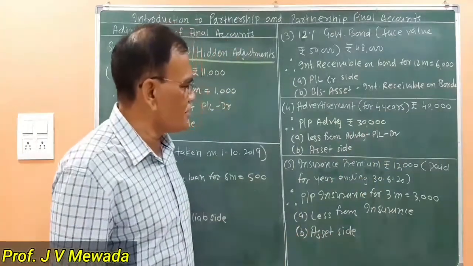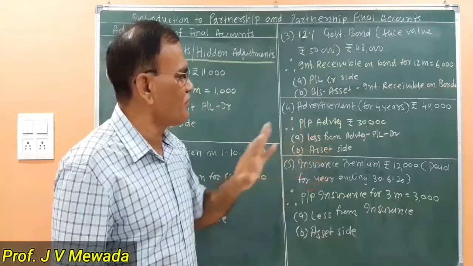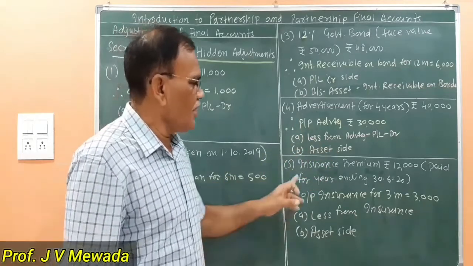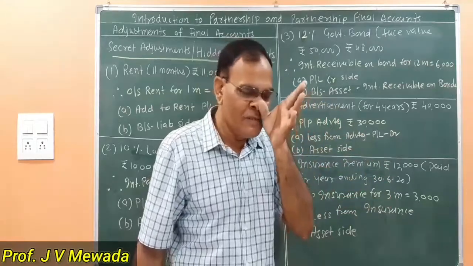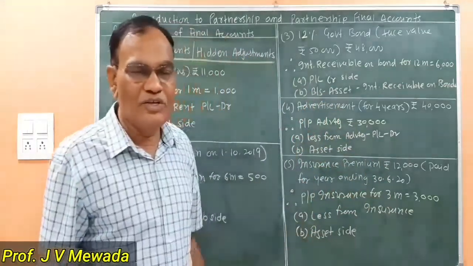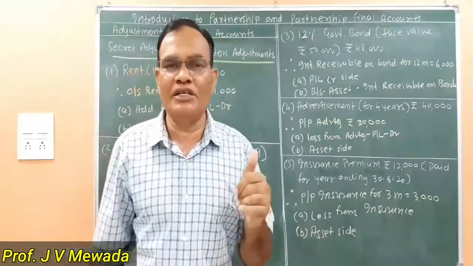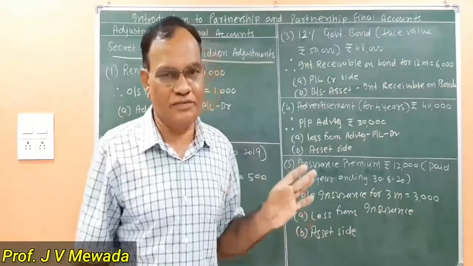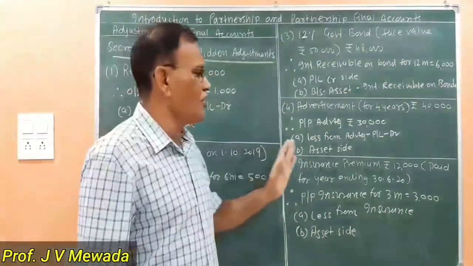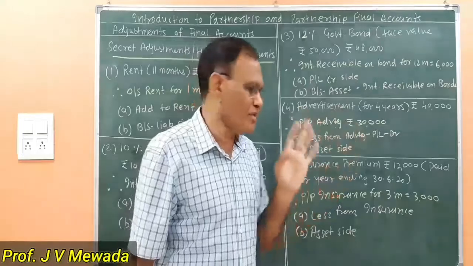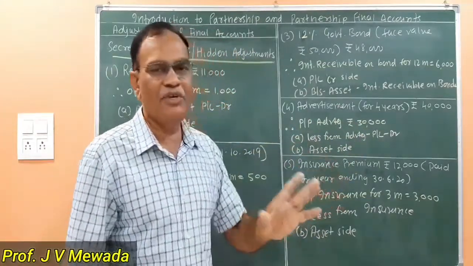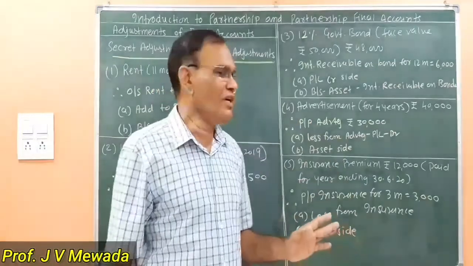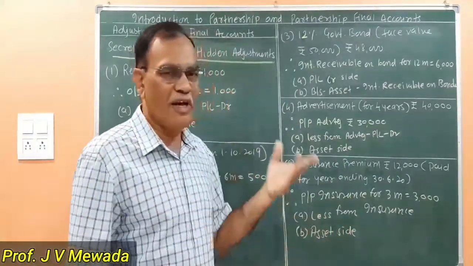Our next adjustment is insurance premium rupees 12,000 paid for year ending 30th June 2020. Now here also we are assuming that our year end is 31st March 2020. We have paid the insurance premium for 12 months. Amount is 12,000. Paid for year ending. Year ending is for 12 months. Okay. So we have paid insurance premium for 12 months.